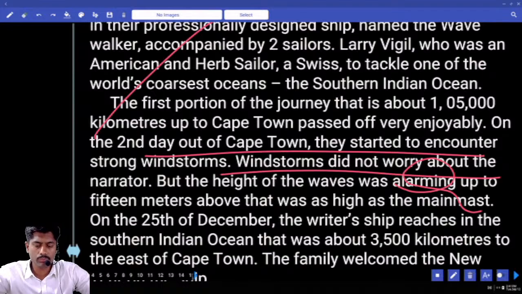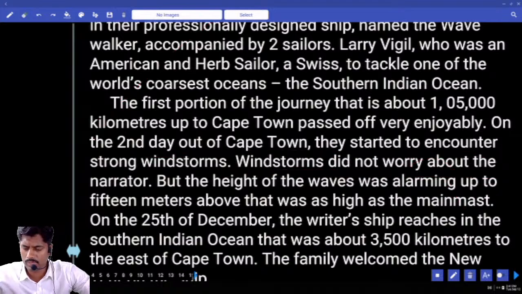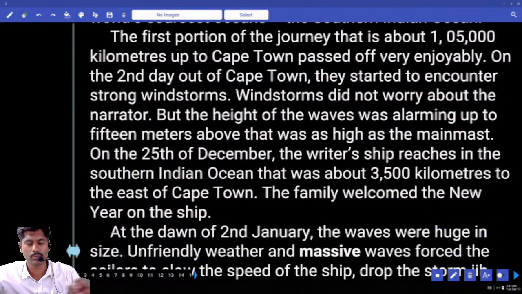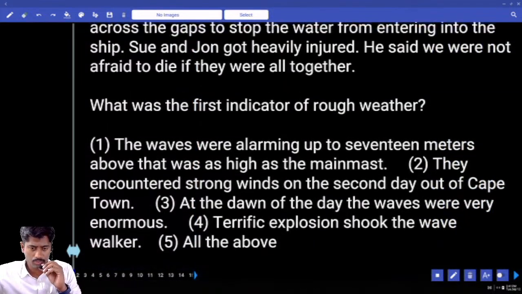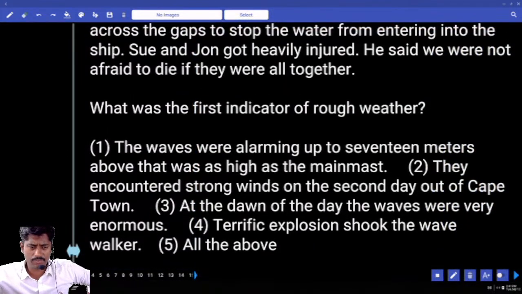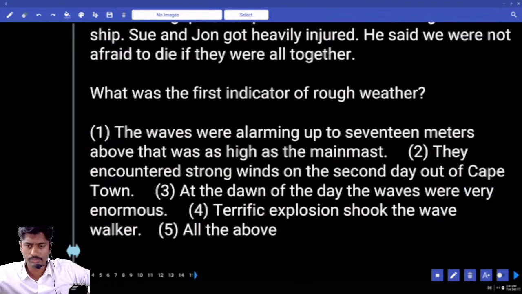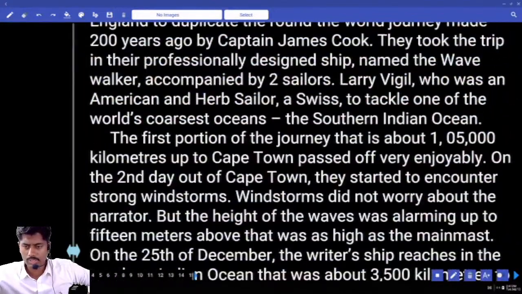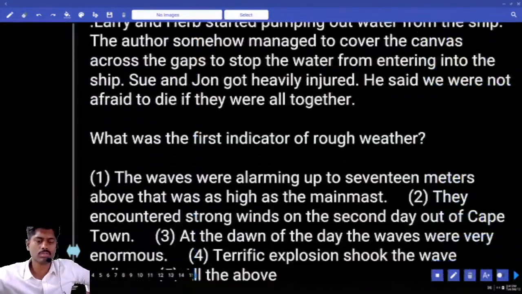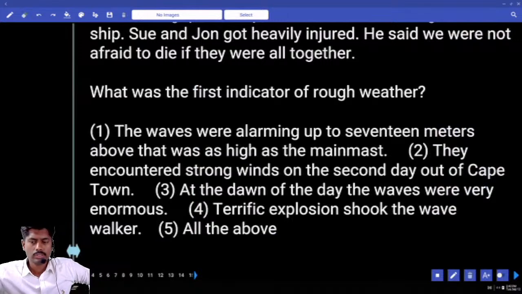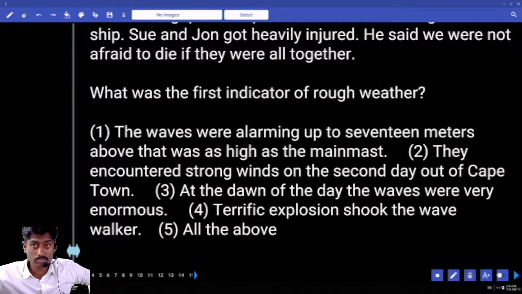So on the 20th of December, the ship reaches the southern Indian Ocean. That was about 3,500 kilometers to the east of Cape Town. The waves were alarming, up to 17 meters or 15 meters above. What is given here? 15 meters. First one false, not correct. They encountered strong winds on the second day out of Cape Town.